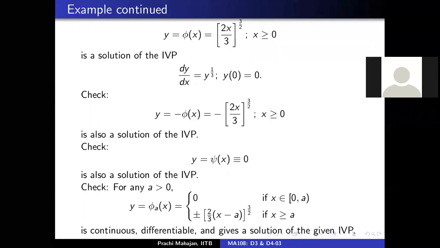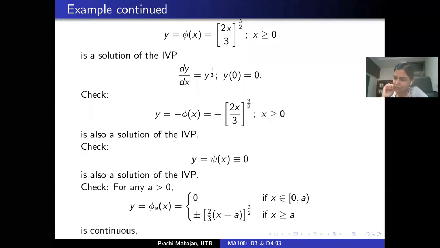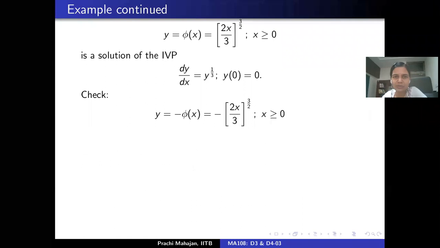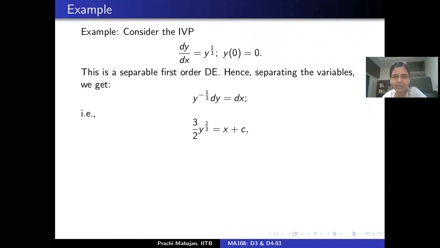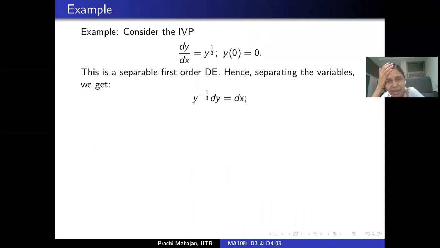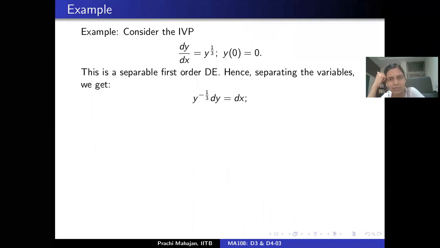Ma'am, there were so many questions in between that I get lost. What exactly was the point you were stressing? Can you just summarize it in a sentence? So the question here is the following. We are looking at this initial value problem dy by dx equal to y to the power 1 by 3, and the initial condition is y at x equal to 0 is 0. So it is given to us that y takes the value 0.